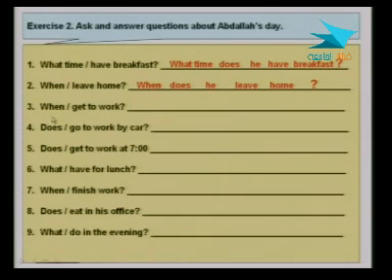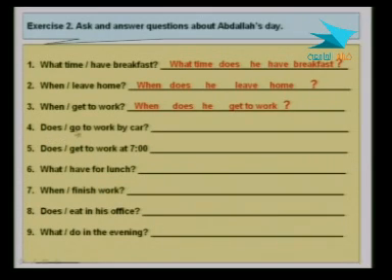Number 3, when get to work. What we need here is, again, the same thing, we need does. So when does he get to work? And then a yes/no question.